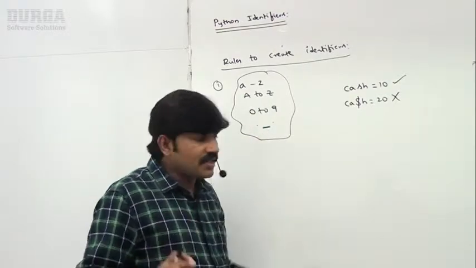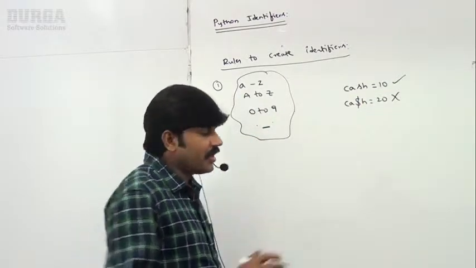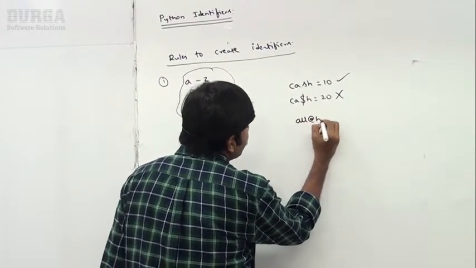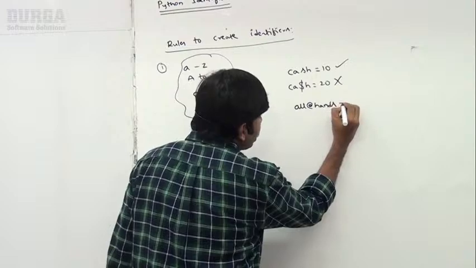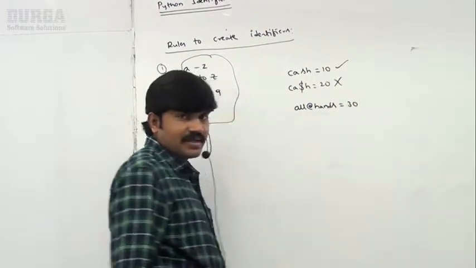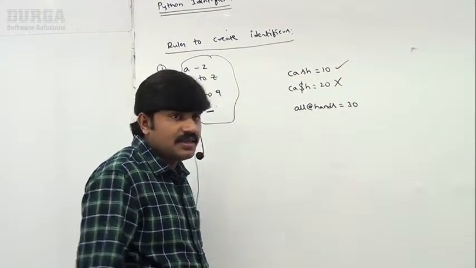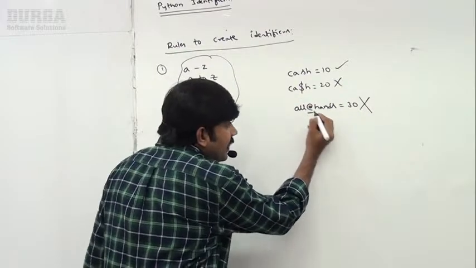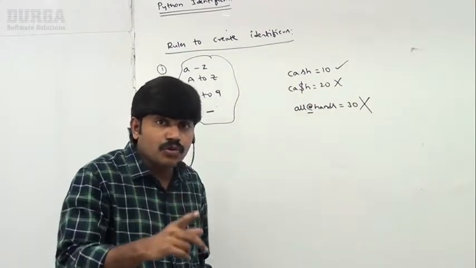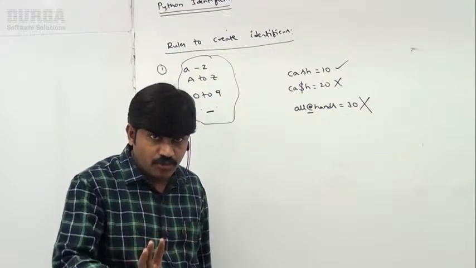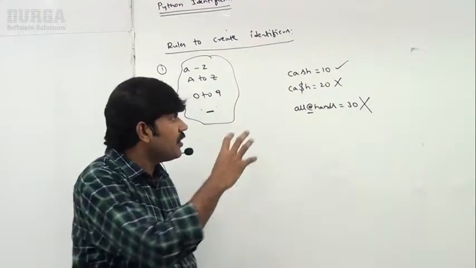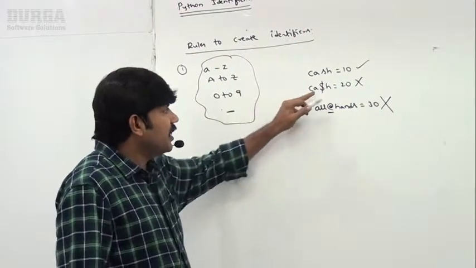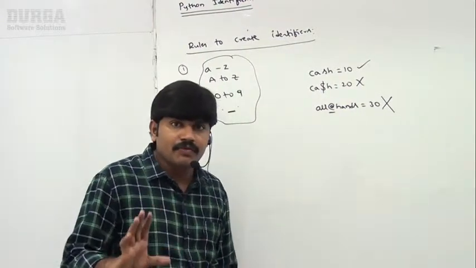No other symbols are allowed. Similarly, all@hands is equal to 30, I am taking. If we take it like this, immediately we get an error. What is the reason? The at-the-rate symbol is not allowed. First rule: which symbols are allowed? These are the only allowed symbols. If you use any other character, you will get an error.